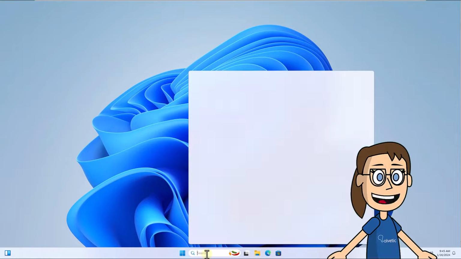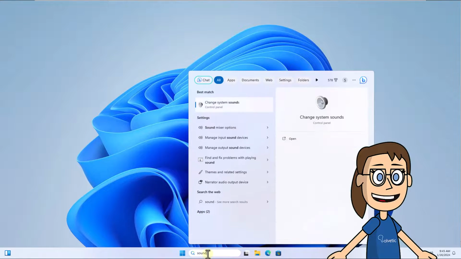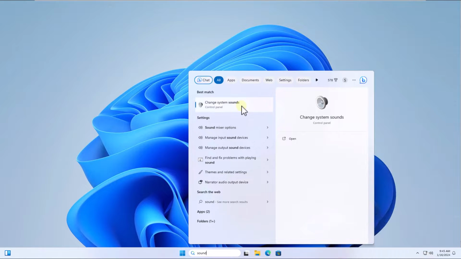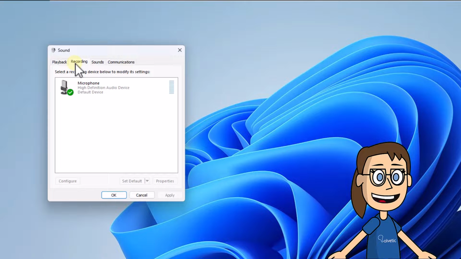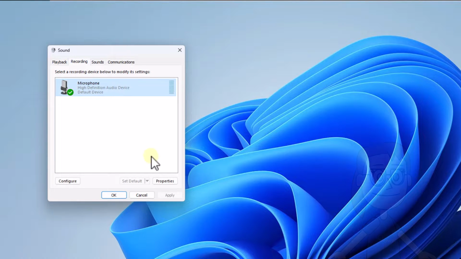To start, enter the word sound in the search box. Click Change System Sounds. Now go to the Recording tab. Here select the current microphone and click on Properties.